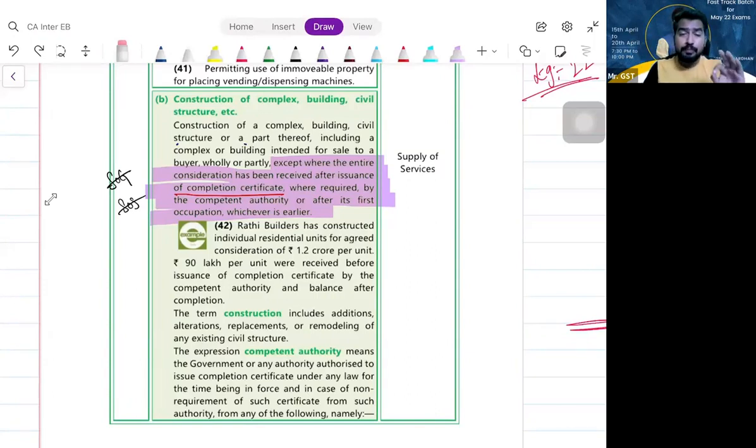But if you are paying consideration before the completion certificate, even if at least 1 rupee, that means what is happening? I am treating it like you are giving money to that person and getting your building constructed. Clear? So that person is providing you service, construction services. That is what the law means. So it is supply of service.